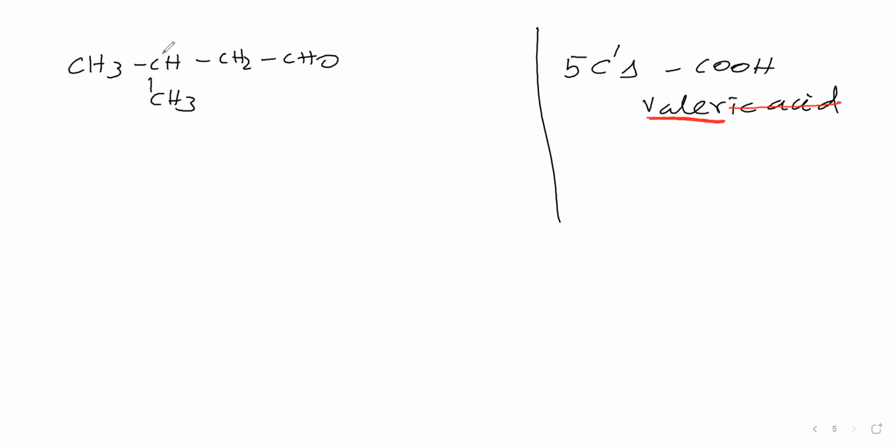Now we will come to this one. Here the second carbon is having 2 methyl groups, therefore we say iso. Totally how many carbon atoms are present? 5 carbon atoms. 5 carbon atoms means which word do we take? Valer. This valer word you take and write here.